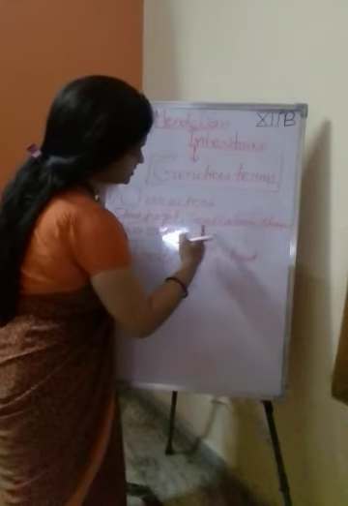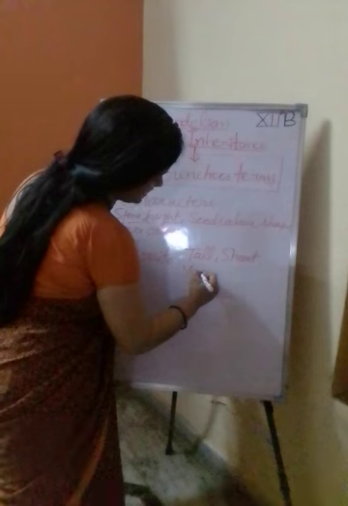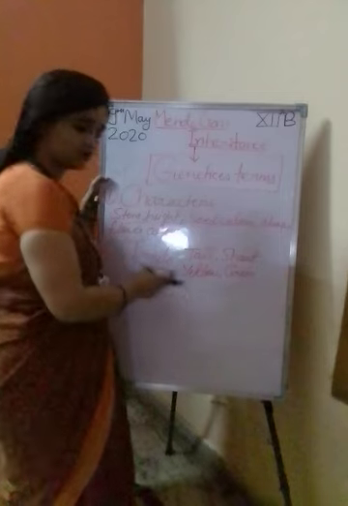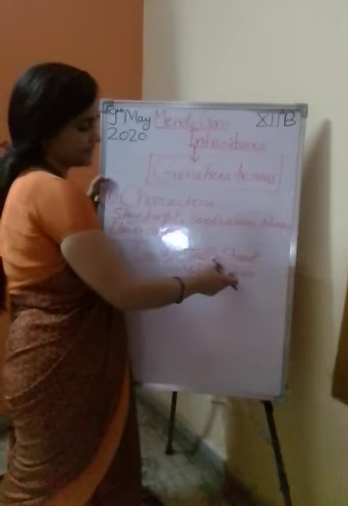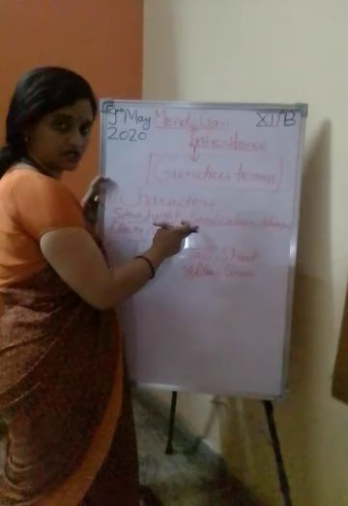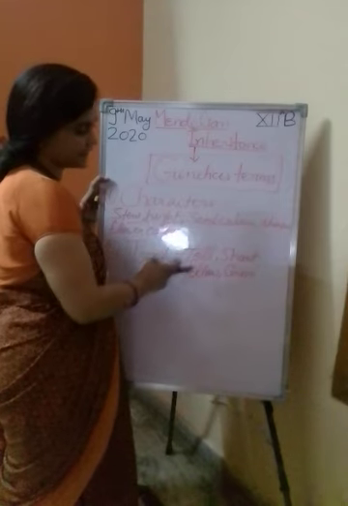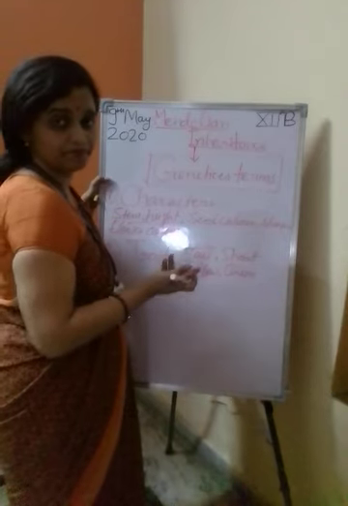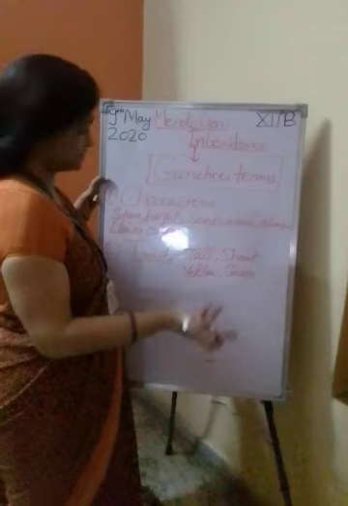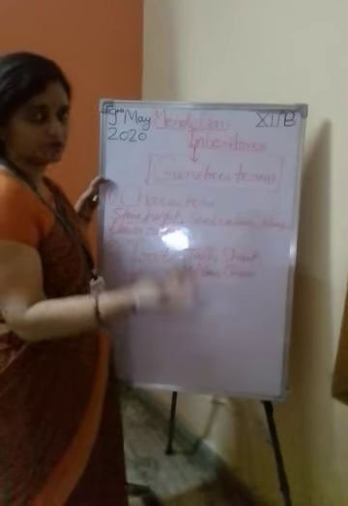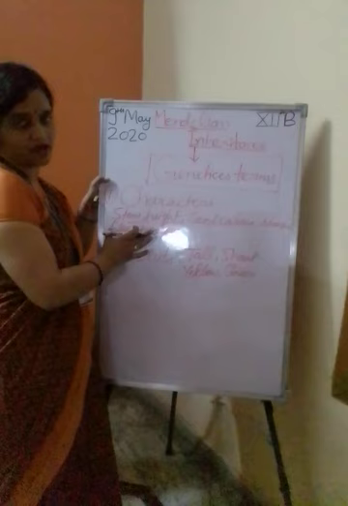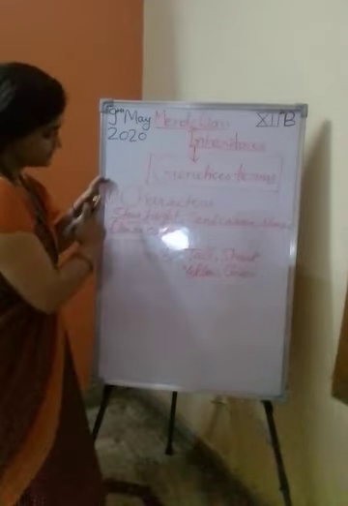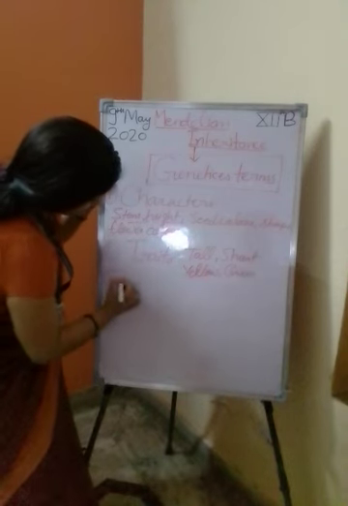Understand? And seed color of the pea plant: yellow and green. Okay, yellow and green are different varieties of seed color. Seed color is a character and the different varieties of seed color are yellow and green. As you know, seed shape: round and wrinkled. Now flower color: purple and white. Now we will discuss the seven pairs of contrasting traits later on.